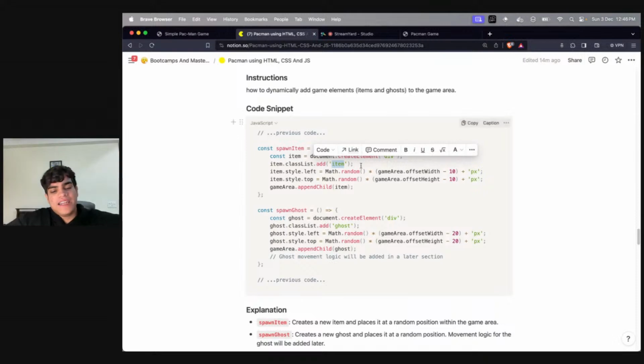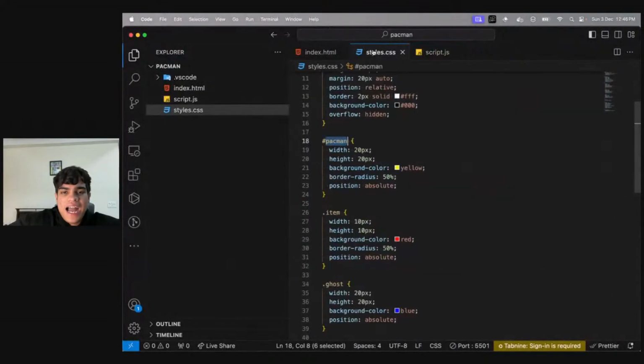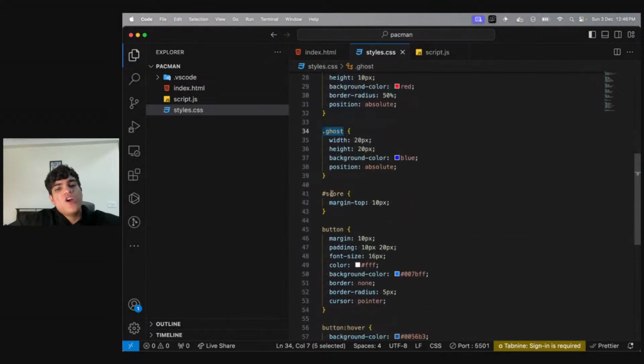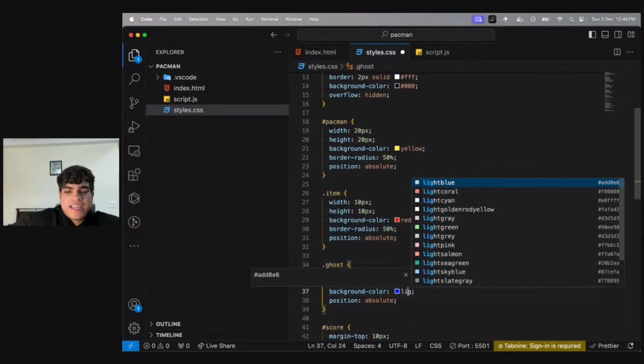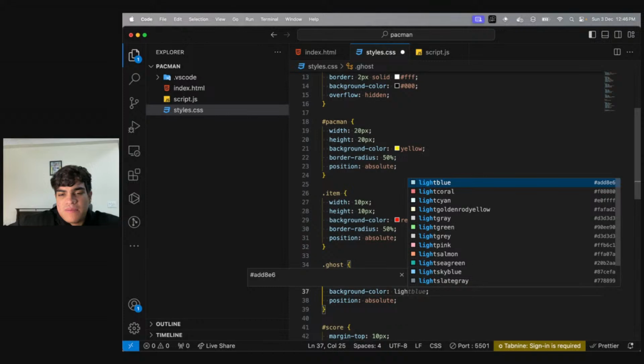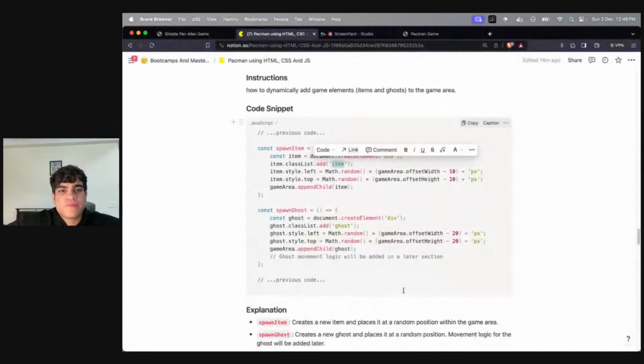Because if you see our styling, what we have done is we have item as a class and ghost is also a class. Ghost is 20 by 20 pixels, background color is blue, right? Item is 10 by 10 pixels, background color is red, and it is a circle. Ghost is a proper thing, right? I can also make this a better color. Light blue is slightly better, right?